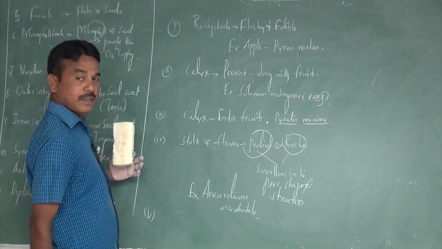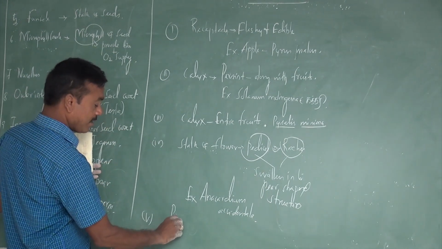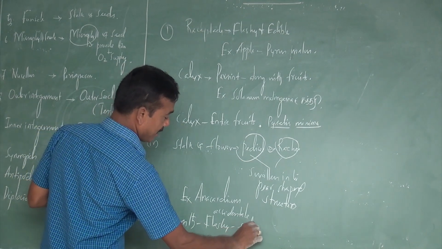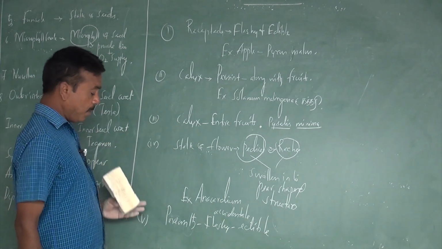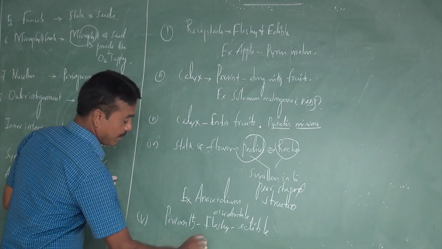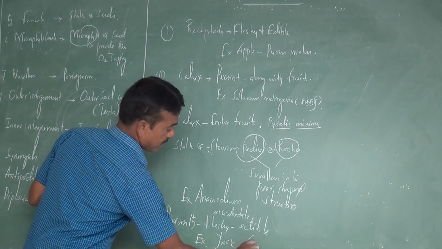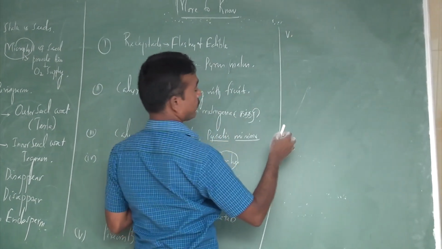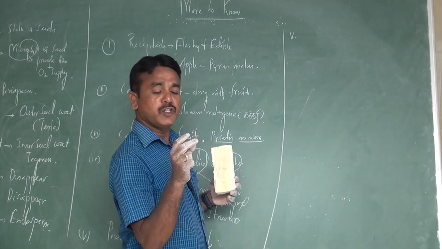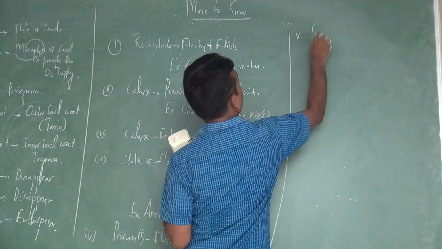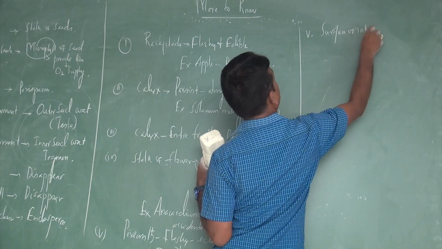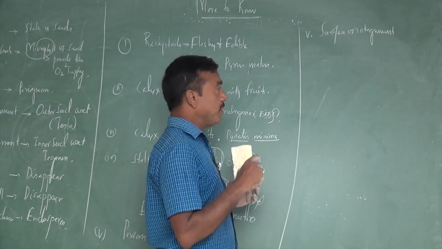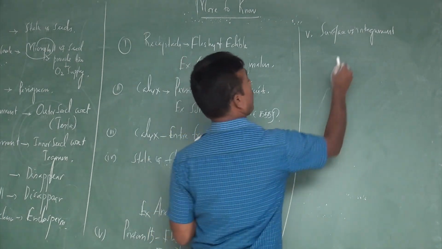The next one is in some species the perianth is fleshy as well as edible. The plant whose perianth is fleshy and edible, for example, is jackfruit. Then the fifth one, in some plants, cells occur on the surface of the integument, or at the tip of the integument near the micropylar end.